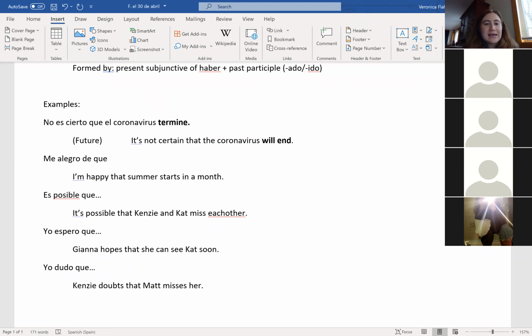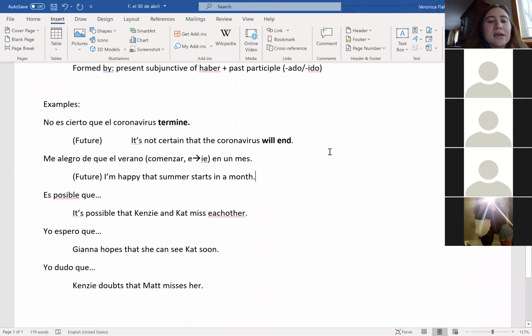Me alegro de que. I'm happy that summer starts in a month. El verano, we're going to use comenzar en un mes. Present, future, or past? Future. Kind of right in between the present and the future, right? Because it's starting really soon. So it's just around the corner. I'm happy that summer starts in a month.